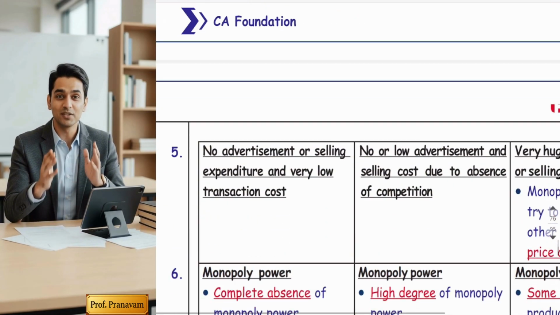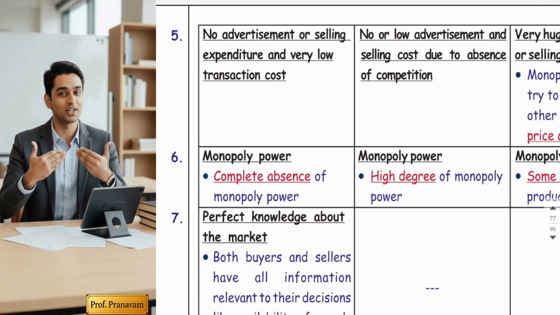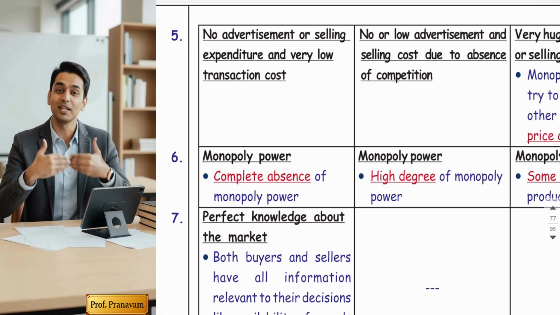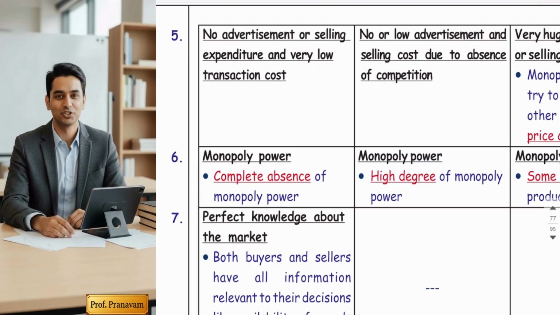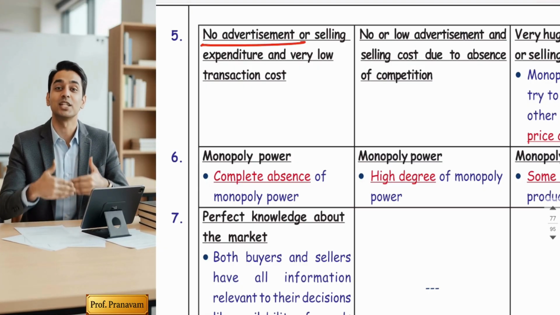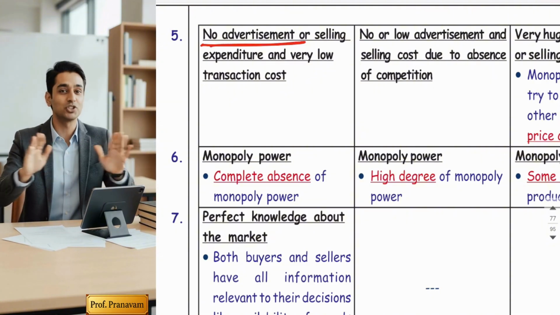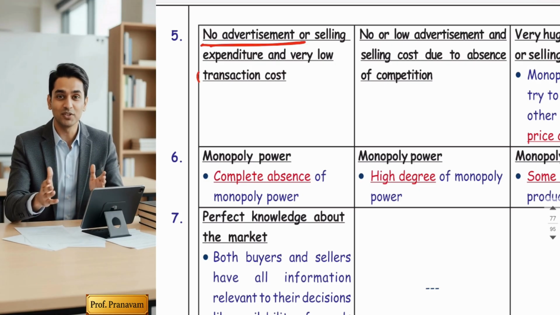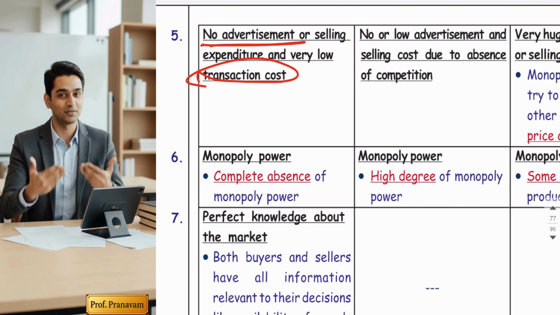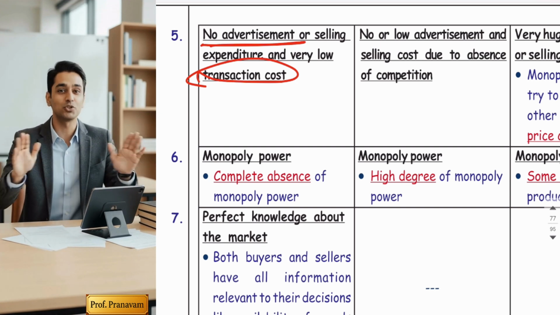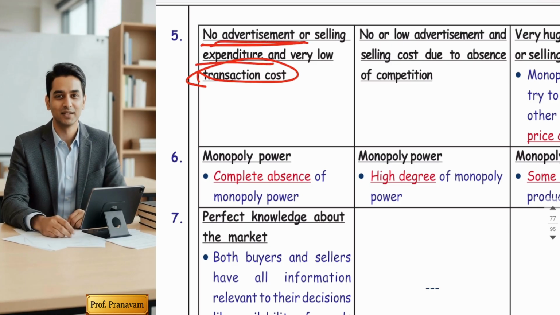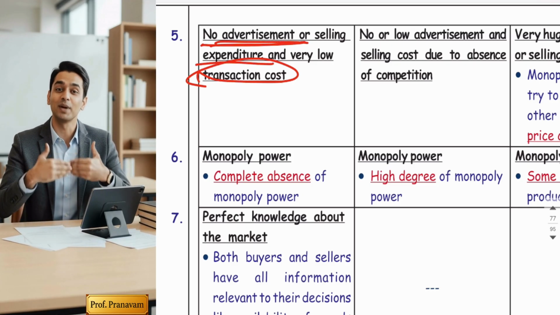Okay. Fifth feature. Guys, now the question arises, will the firms in the perfect competition market spend money on advertisements? So, friends, the answer is that in this market, no seller spends on advertisements because they have no control over the price. So, advertisement increases unnecessary cost. When there is no control over the price, firms in this market always have the intention to reduce the cost and enjoy the profit. So, in this market, no advertisement and no selling expenditure will take place.